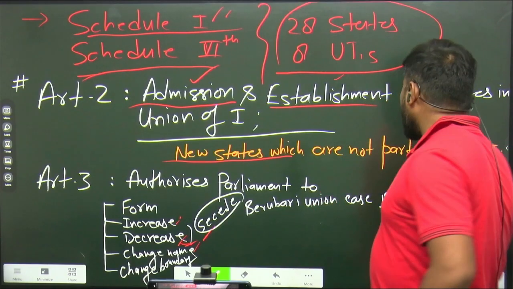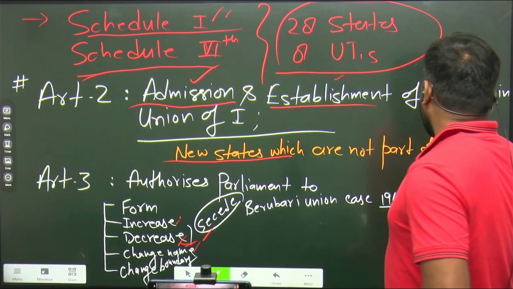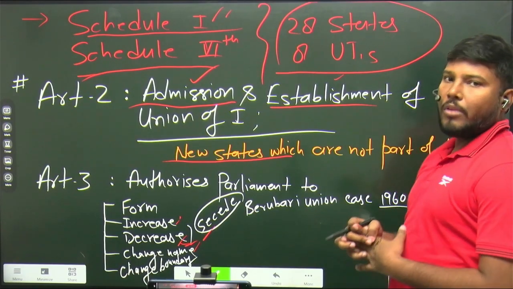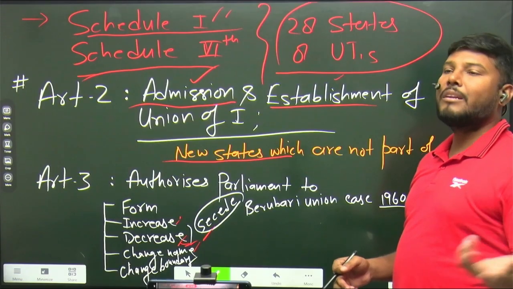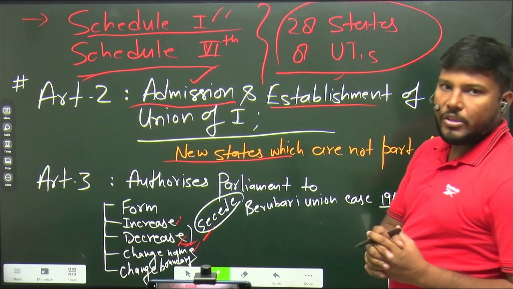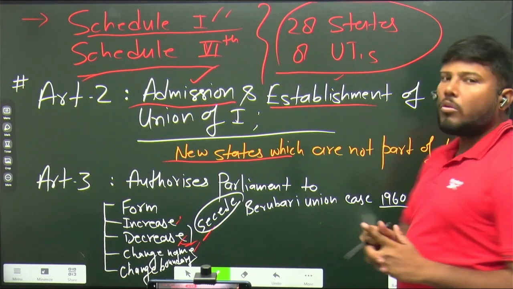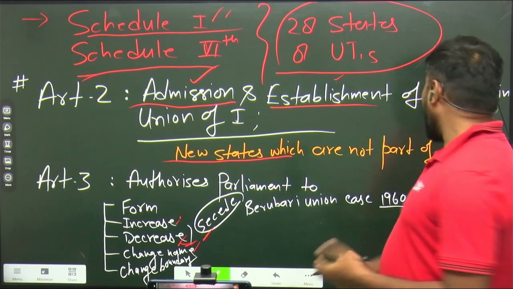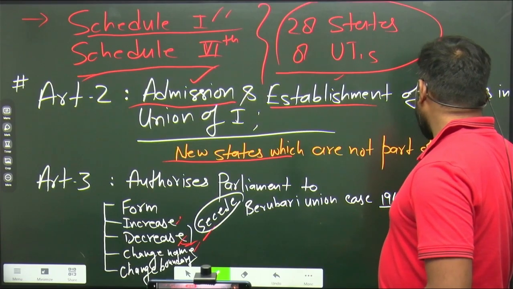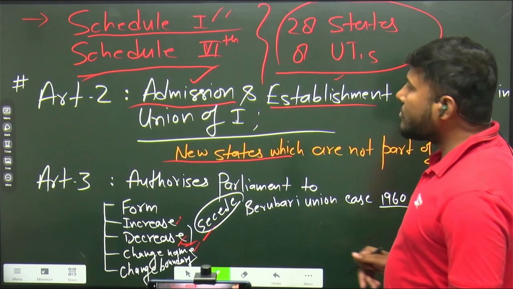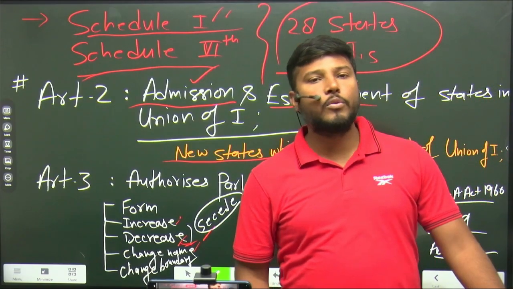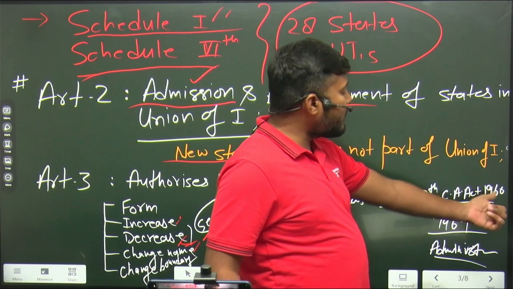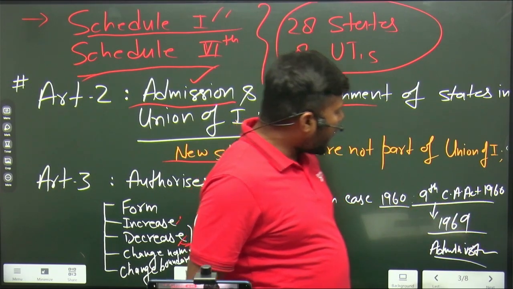That's why the Supreme Court came up with the Berubari Union case 1960, and the Supreme Court said that no, by the ordinary lawmaking process you cannot secede this Berubari Union territory in favor of Bangladesh. For this you need a constitutional amendment, you need to bring a constitutional amendment bill by virtue of Article 368, right? And then only you can secede this particular territorial area of the Union of India in favor of Bangladesh.